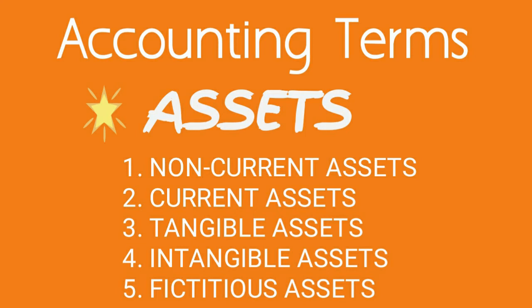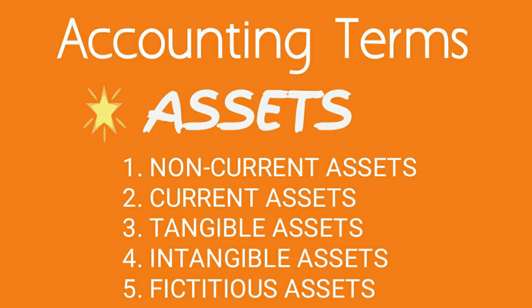Let's say an example is bills receivable. Bills receivable are recorded on the asset side, but they are convertible into cash within a period of 2 months, 3 months. So they are classified under current asset. Another example is cash itself. Other examples of current asset are cash at bank, marketable securities, bills receivable, etc.